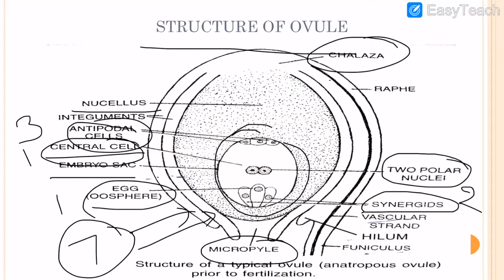Okay, and in the antipodal cells, 3 antipodal cells each have 1 nucleus. In the egg, 1 nucleus. In the synergids, 2 nuclei. So when we count the nuclei, the total number of nuclei is 8. So we can say that in an embryo sac, 7 cells are present in which 8 nuclei are present. So the embryo sac is a 7-celled and 8-nucleate structure.